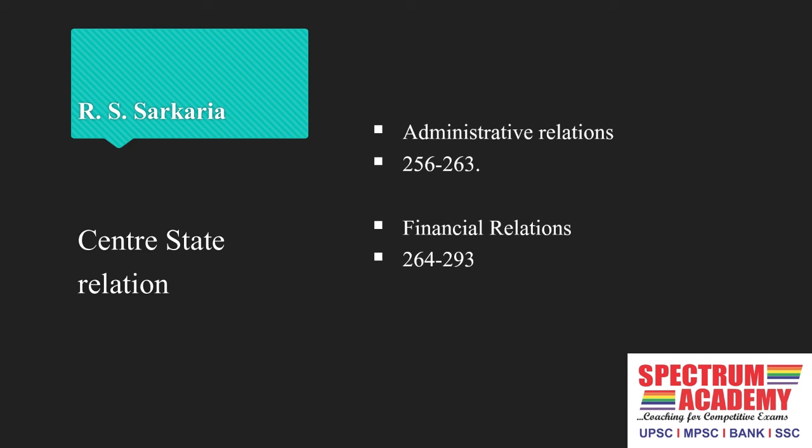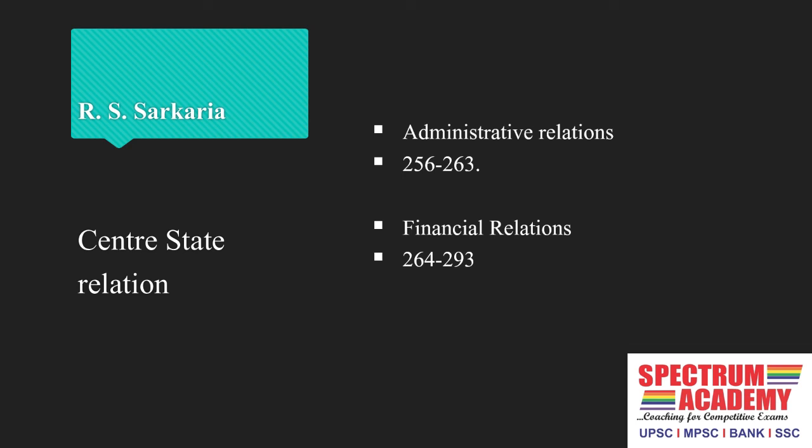Article 258A says it is the power of the states to entrust functions to the union. Article 259 is also repealed. Article 260 says jurisdiction of the union in relation to territories outside India. Article 261 says public acts, records and judicial proceedings.